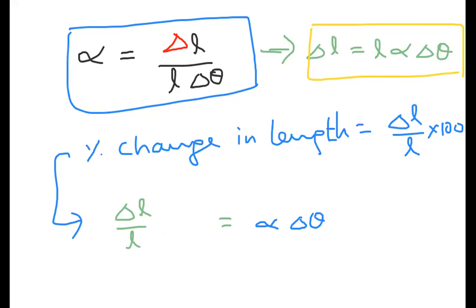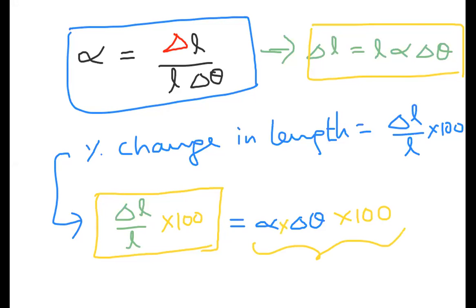Now, delta L by L into 100, alpha delta theta into 100. This is called percentage change in length. Simply, delta L by L into 100 is called percentage change in length. So that is also written as alpha into delta theta into 100. Like that, I can write the formula for percentage change in length. I hope you are clear till here.